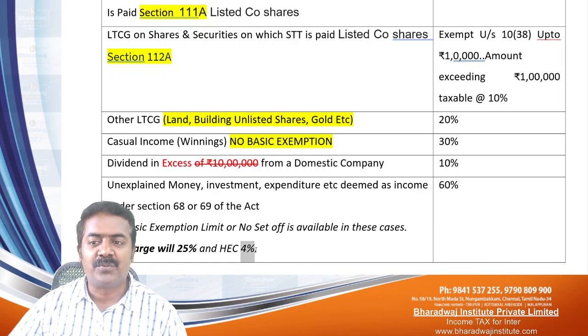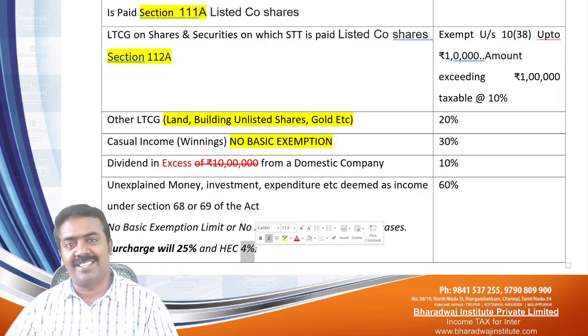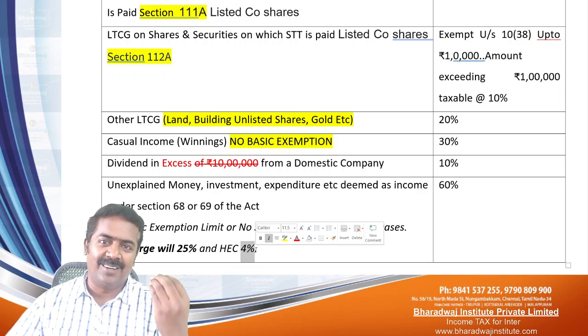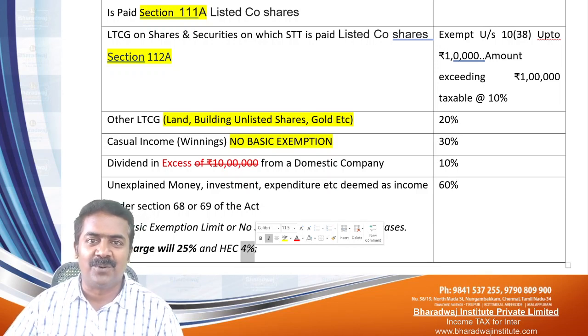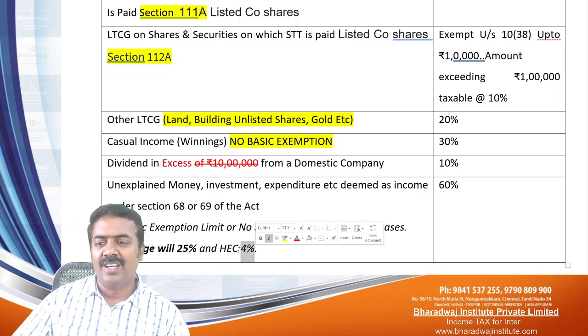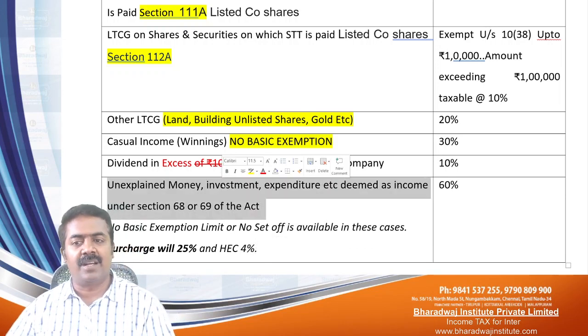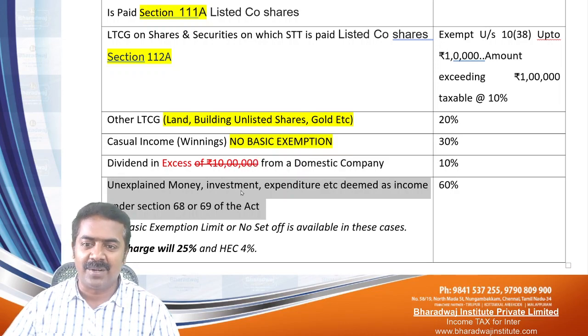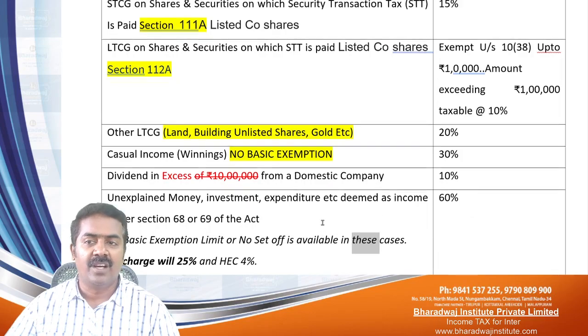On that you pay 4% health and education cess. So if you look, around 80% of your money will go for tax. That's why, if you keep unexplained investment, or what you call black money or unaccounted money, then tax is going to be very, very high for you.